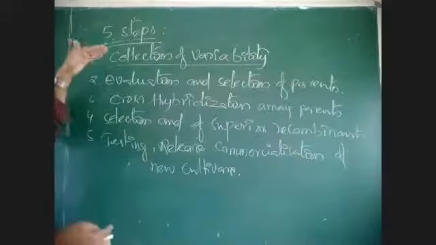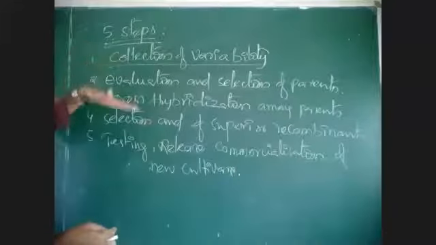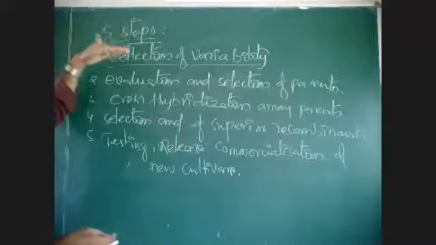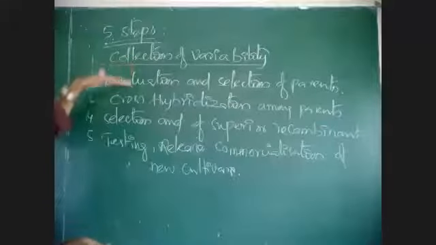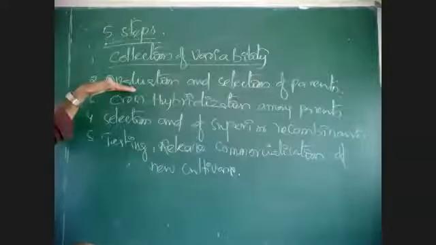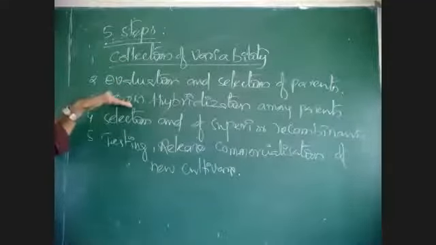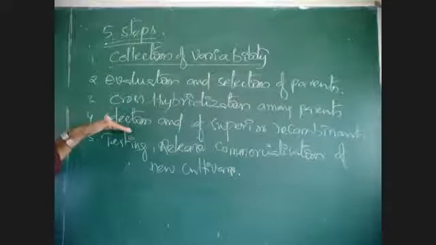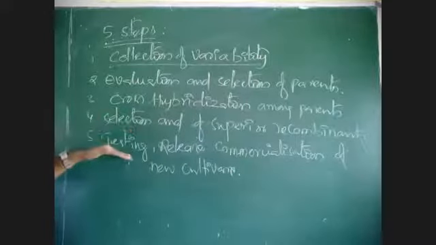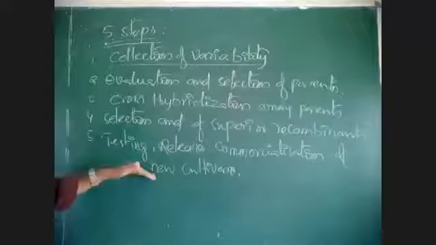See, one by one, I will repeat once more these 5 steps. There are 5 steps in plant breeding. One is collection of variability. Second is evaluation and selection of parents. Third is cross hybridization among the selected parents. Fourth is selection of superior recombinants. And fifth is testing, release and commercialization of new cultivars.